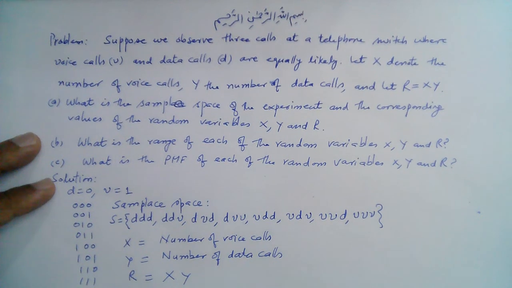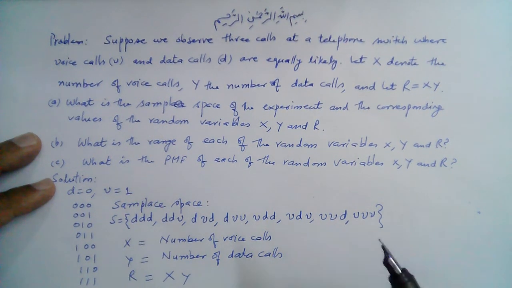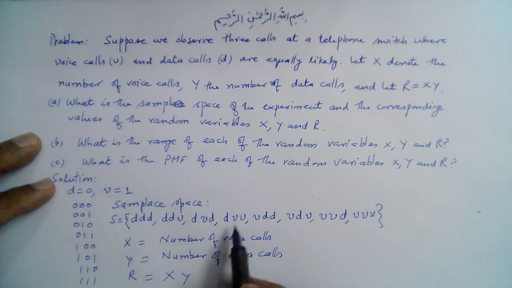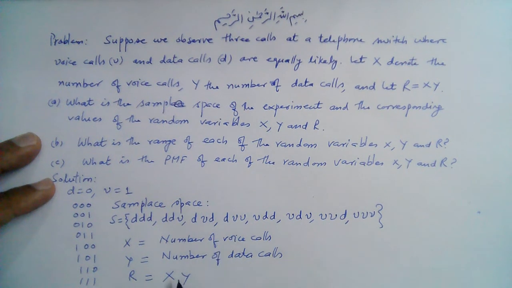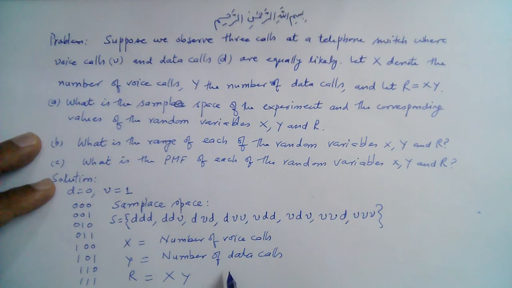So we can see that for this outcome, for example, the number of voice calls is 0. So X is 0 for this outcome, and the number of data calls is 3, so Y is 3. And R is equal to XY, so R is also 0 here. Similarly, if we take this outcome, the value of X is 2 here, and the number of data calls, the value of Y, is 1 here. R is equal to XY, so 2 multiplied by 1 is 2. So R is 2 here.